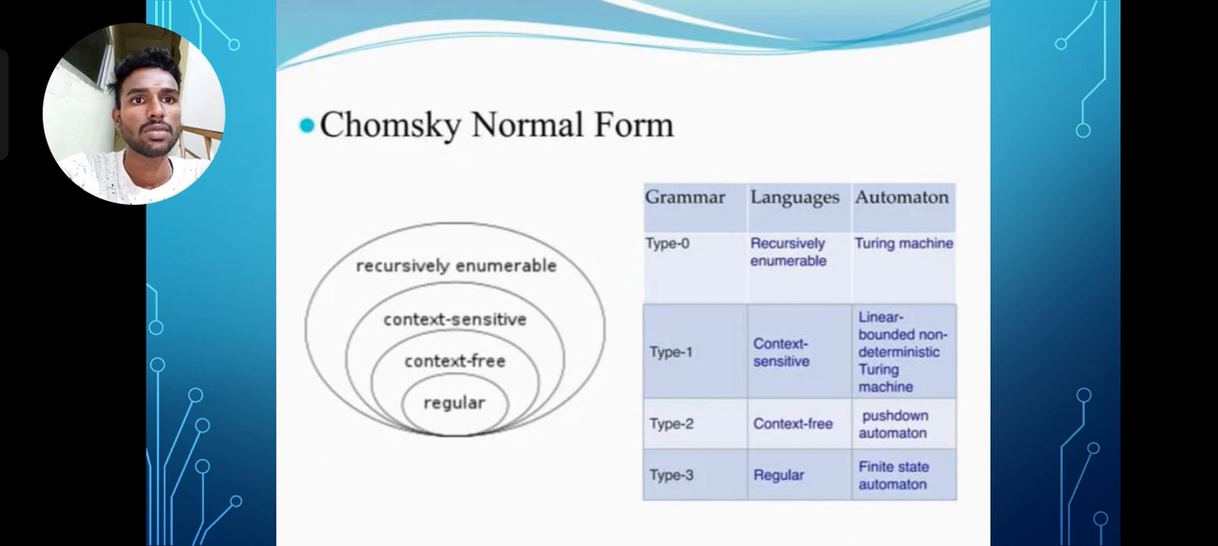Chomsky normal form has 4 types: regular, context-free, context-sensitive, and recursively enumerable, in a tabular form. Grammar, language, automata. Type 0 is recursively enumerable, Turing machine. Type 1 is context-sensitive, linear bounded non-deterministic Turing machine. Type 2 is context-free, push-down automata. Type 3 is regular, finite state automata.